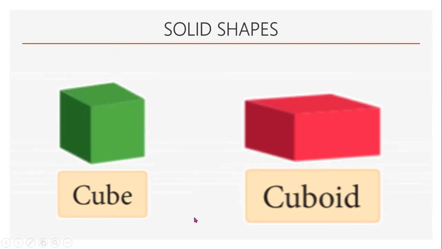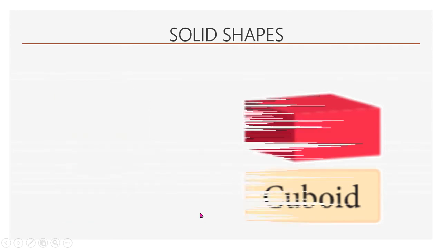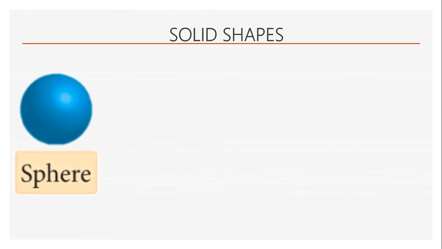Further, let us understand about some more solid shapes. This represents a sphere. A sphere is a ball-like shape. You have seen a football or a volleyball or even a cricket ball. The shape of those balls is called a sphere.